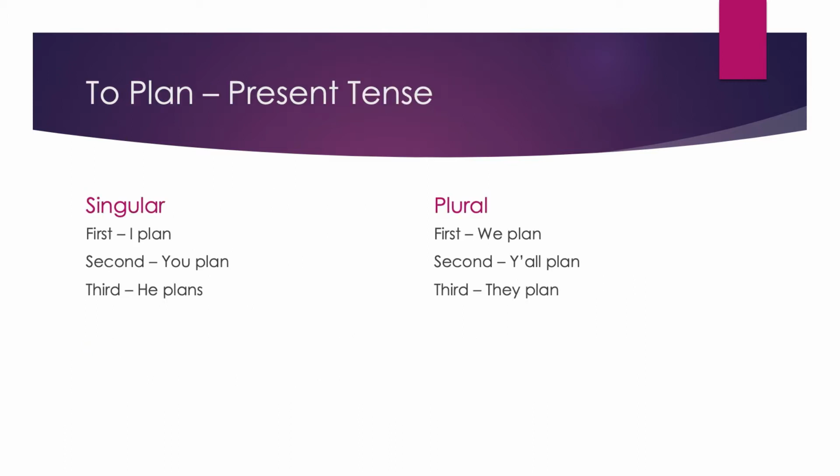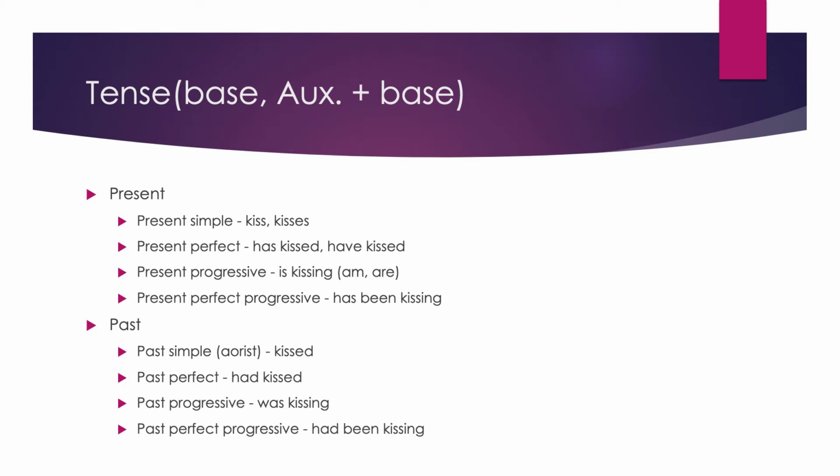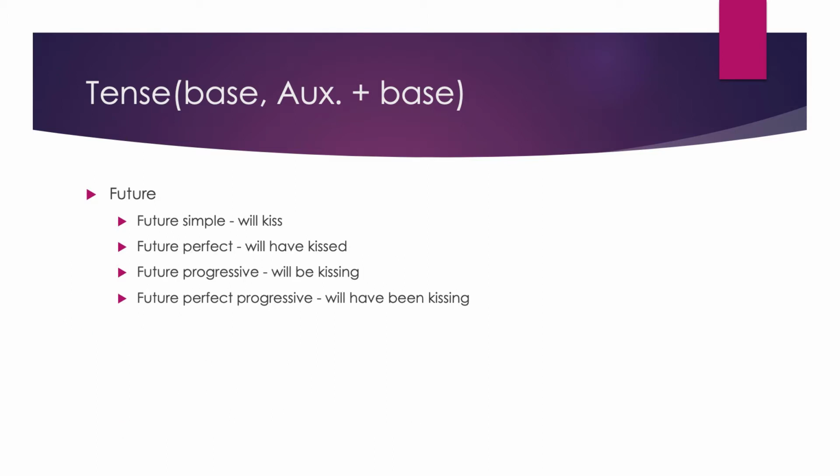In English, we have three persons: I, you, and someone else. And we have two numbers, singular and plural. It's important to realize that other languages will mark these differently. Some languages break down the conjugations by gender as well, or have singular forms, two-person forms, and three or more person forms. There are 12 tenses in English. Other languages can have more or fewer. For us, we have 4 kinds of present tense, 4 kinds of past tense, and 4 kinds of future tense.